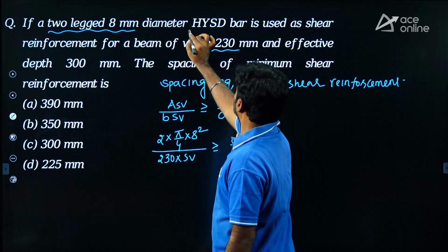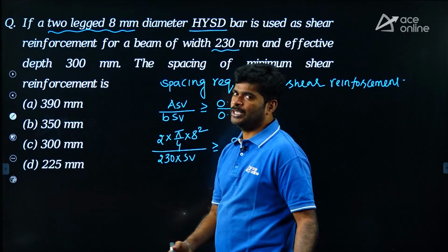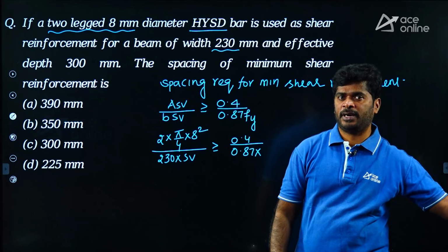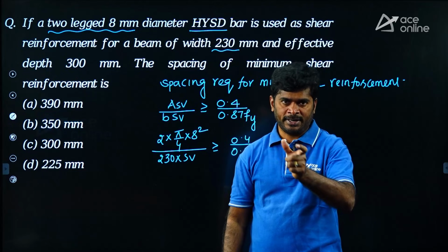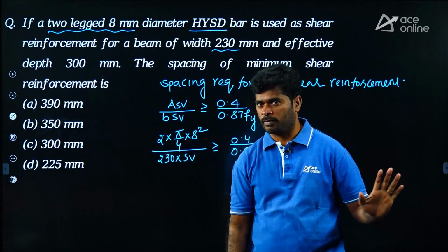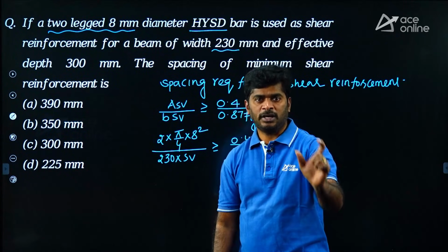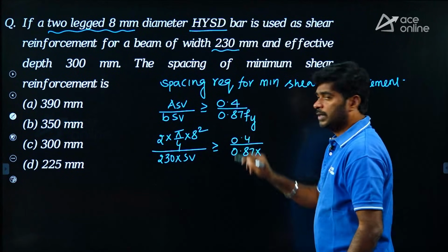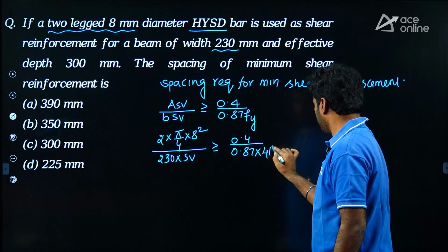Here grade of steel is not given, but HYSD bar is mentioned. In HYSD bars, my dear, we have different grades Fe415, Fe500, Fe550, etc. But according to IS code, maximum grade of steel used for stirrups will be Fe415. So from HYSD bar, that is the least grade. So you can pick up Fe415 for stirrups.